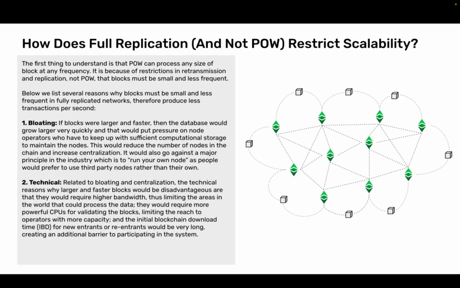How does full replication and not proof of work restrict scalability? The first thing to understand is that proof of work can process any size of block at any frequency.